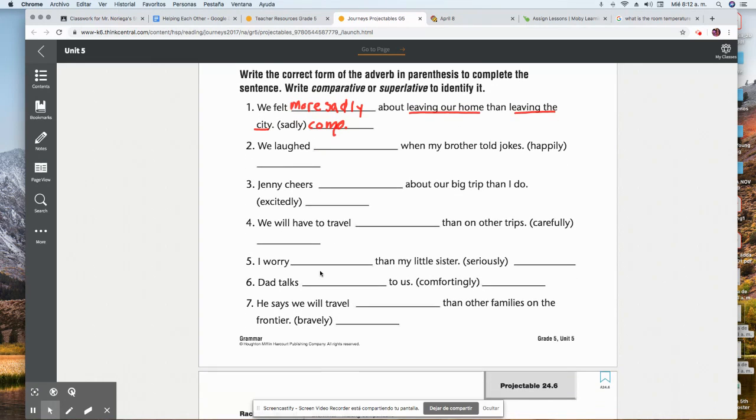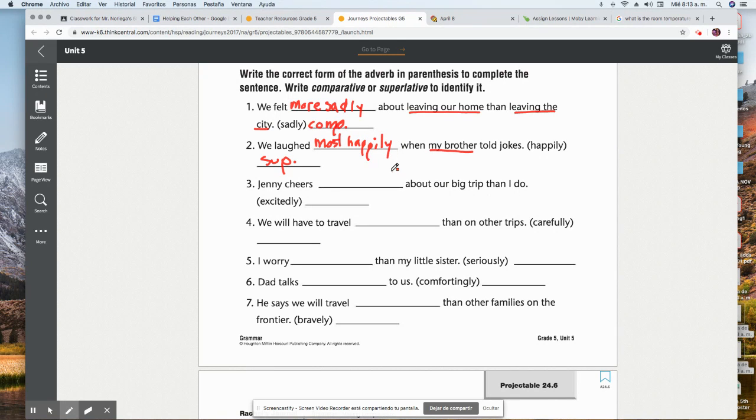Let's look at number two. We laughed when my brother told jokes. In this case, we can compare my brother with all the rest of our family members. So this is more than three or four or five or six. So we use the superlative form of the adverb. We're going to write the word most. Most happily. We laughed most happily when my brother told jokes.